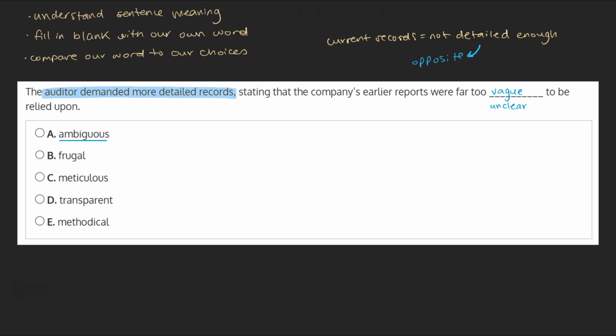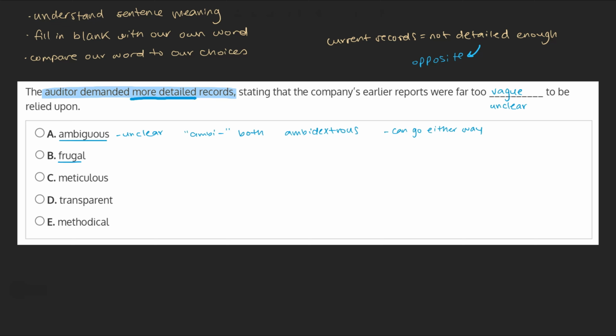A. Ambiguous. Meaning unclear, this matches up exactly with what we're looking for. Ambiguous starts with the prefix ambi, meaning both, like we see in the word ambidextrous, meaning able to use both the right and left hands. In this context, the both refers to vagueness, as if someone's explanation could go either way, or refer to more than one thing. If the earlier reports were ambiguous, it would make sense that the author is demanding more detailed records. This is likely our answer, but let's take a look at our remaining choices just to be sure.